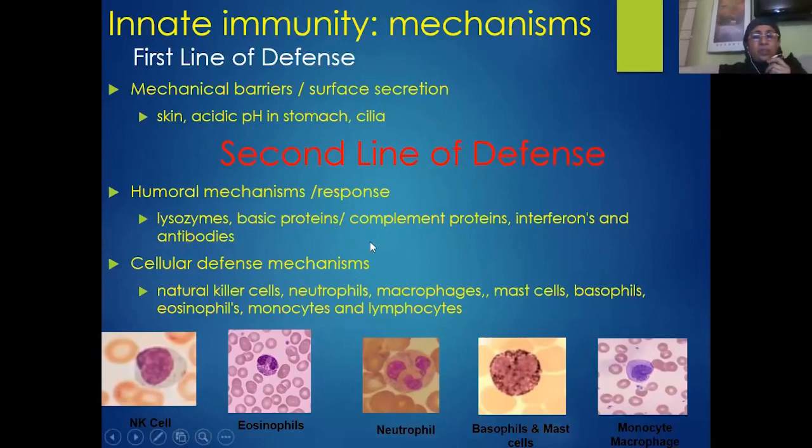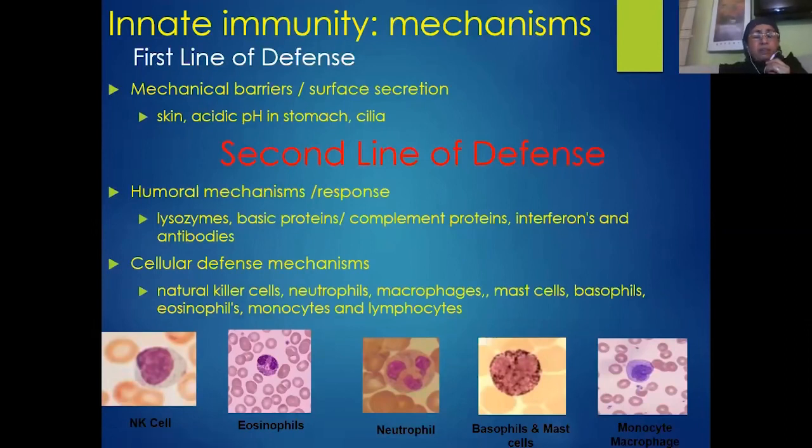These responses we can sum up under two headings. The first is the humoral mechanisms or humoral responses. Humoral responses are nothing but the part of the second line of defense mechanism where we are all born with various types of proteins which occur in the blood plasma.